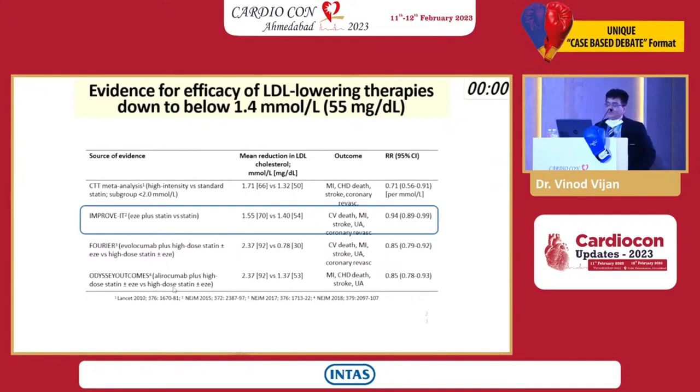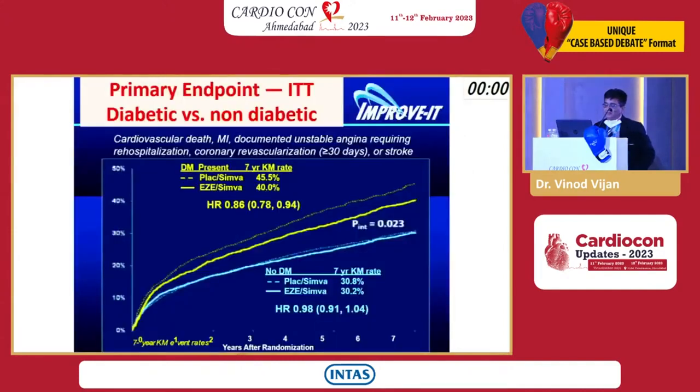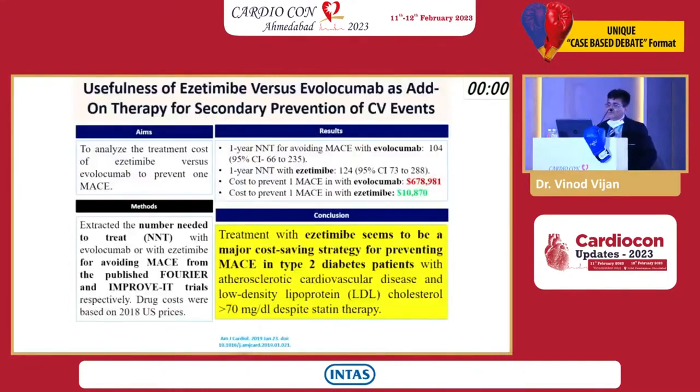These are the PCSK drugs. And ezetimibe is basically a drug which reduces the absorption, and this slide says it is useful in diabetic patients also. What is important now is the one year number needed to treat to prevent one event: with ezetimibe it is 1 in 124, and with evolocumab Repata it is 104. So there is very little difference, but look at the cost difference.